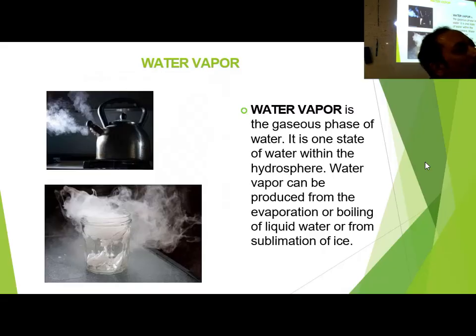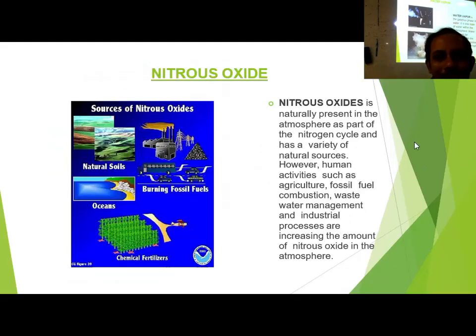Extra evaporation produced a lot of water vapor, and water vapor is a greenhouse gas. Due to extra greenhouse gas, the atmosphere became extremely hot, and as it is very hot, it could not produce any rainfall. As there is no rainfall, there is scorching heat, and that situation became devastating. Practically now the temperature is 415 degrees centigrade. So water vapor can also be a very bad greenhouse gas, as I explained.